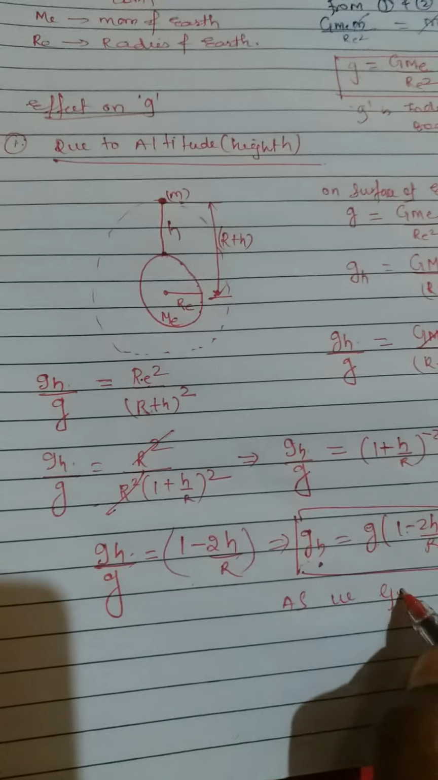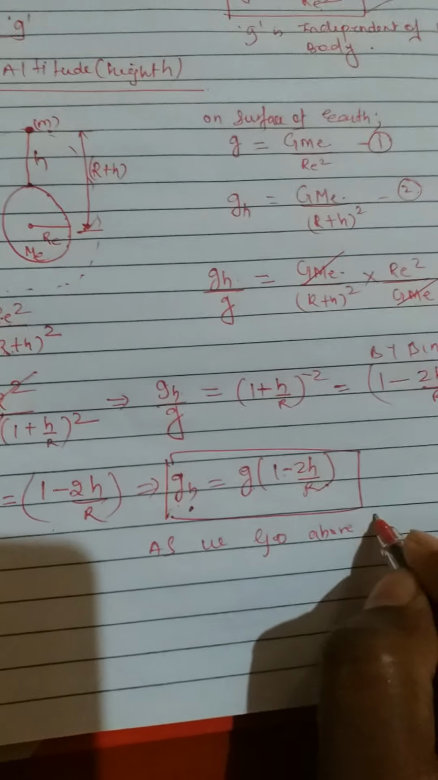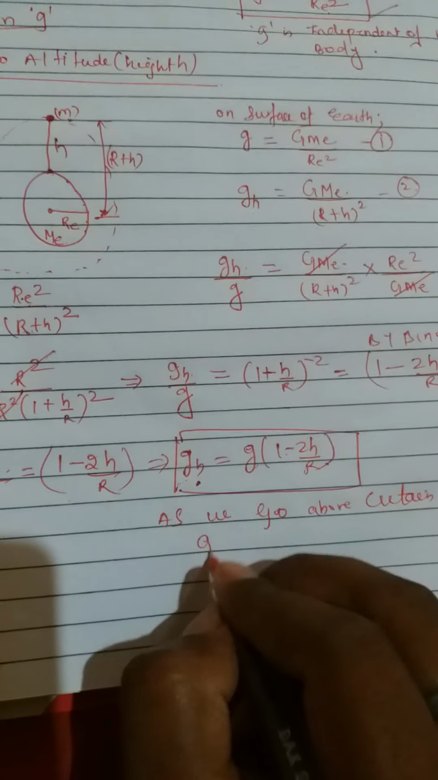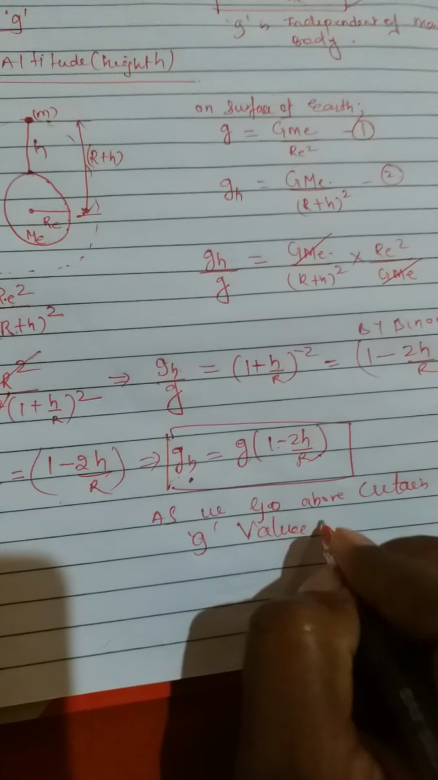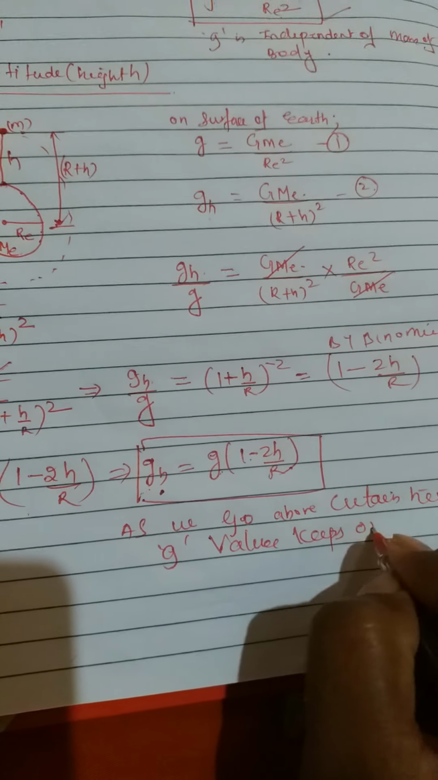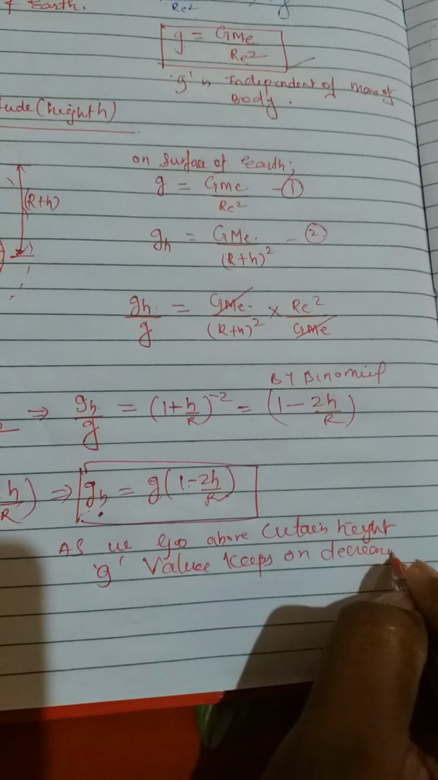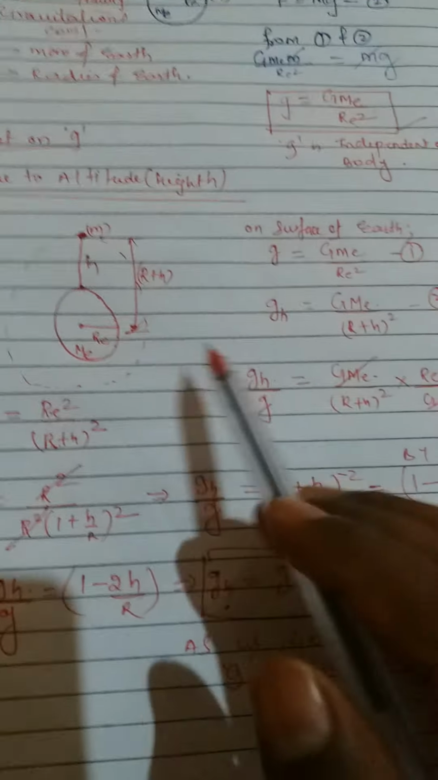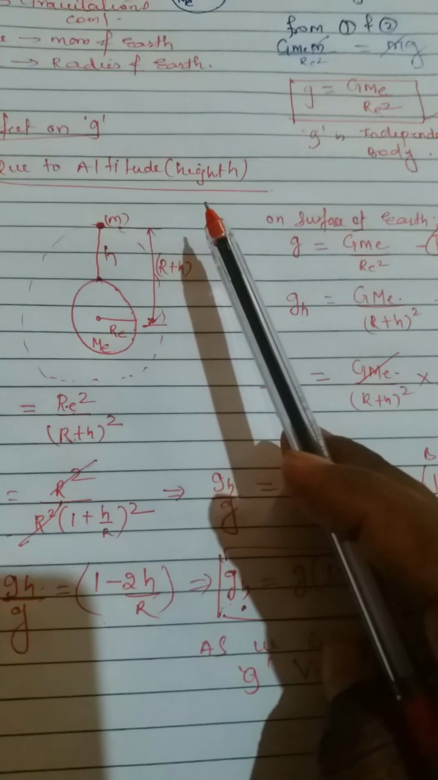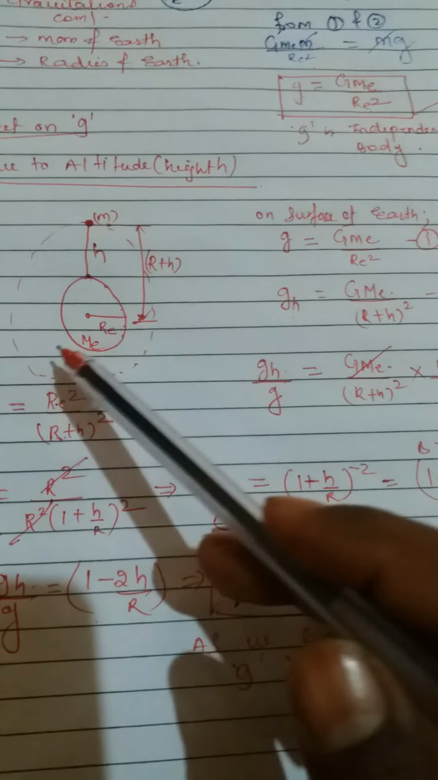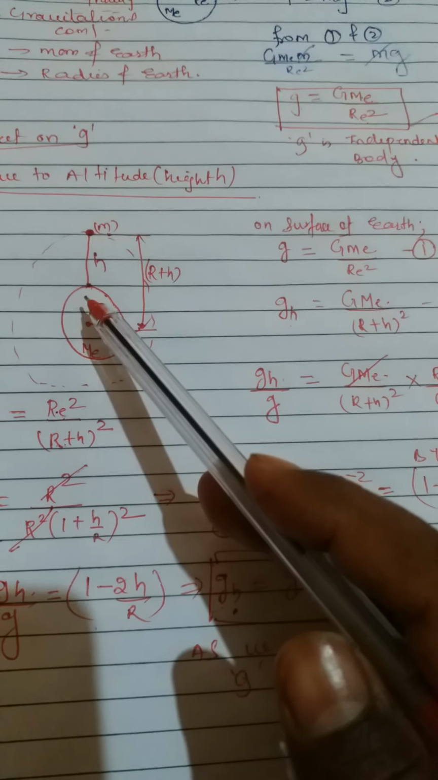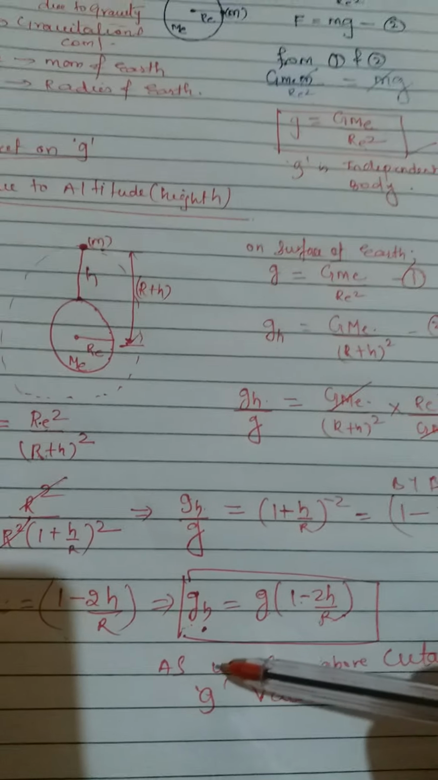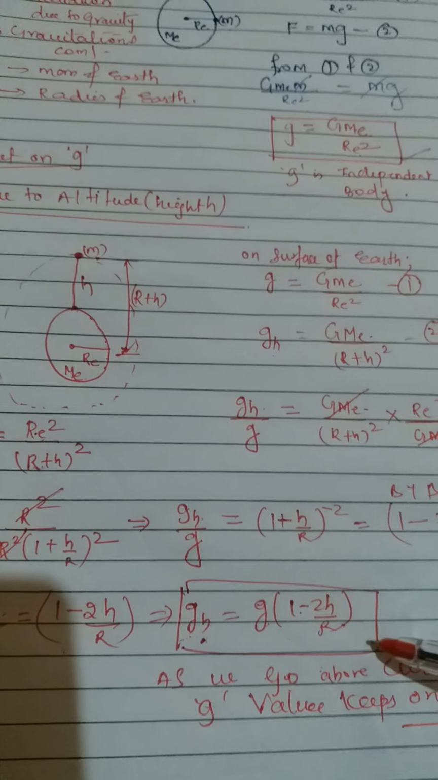as we go above a certain height, g value keeps on decreasing, keeps on decreasing. Okay, right. So I hope you understood this. So what is the effect of altitude on acceleration due to gravity? As we cover the height, acceleration due to gravity keeps on decreasing. How is it decreasing? gh equal to g into (1 minus 2h by R).